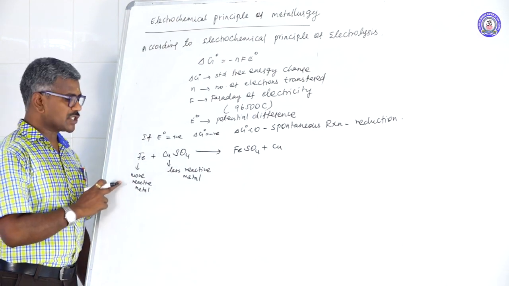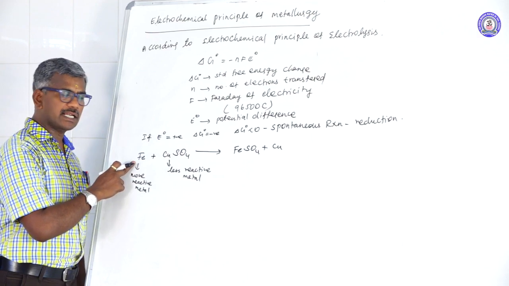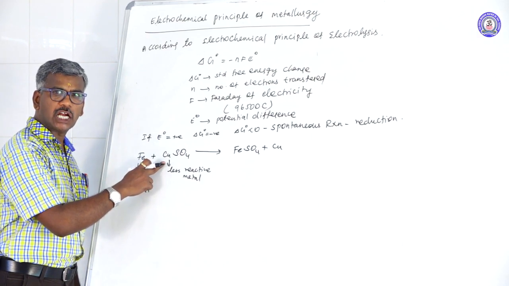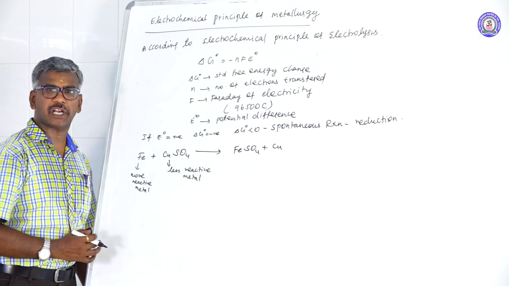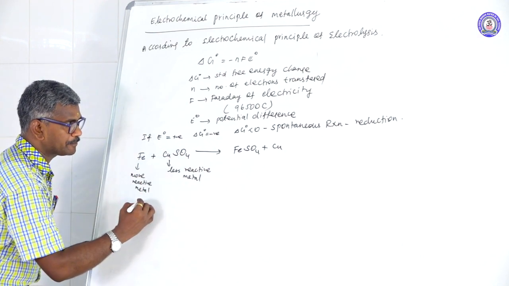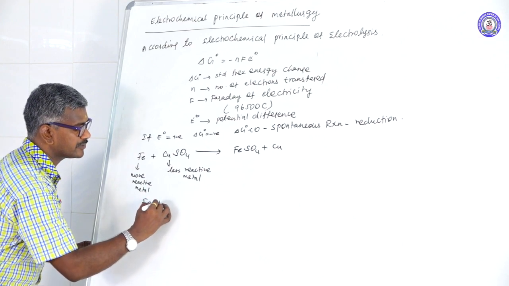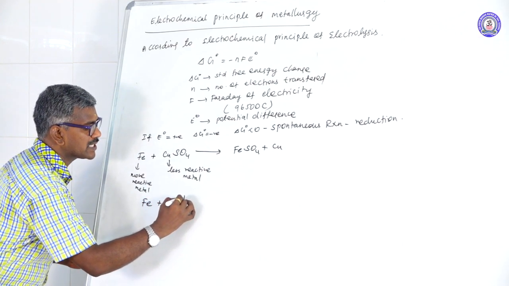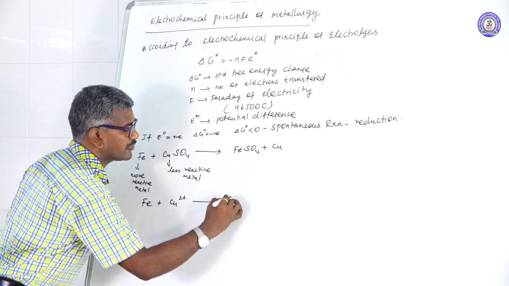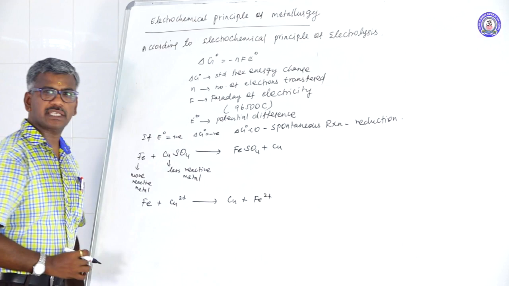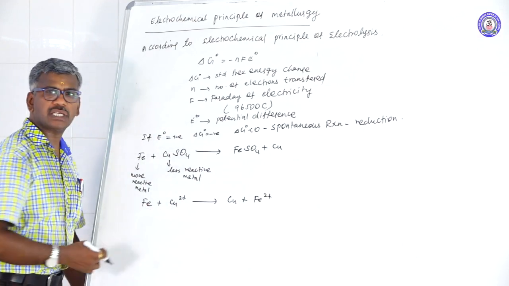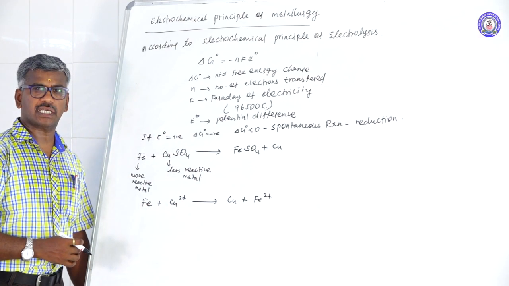The reaction in which a more reactive metal displaces a less reactive metal from its salt is known as a displacement reaction. Here Fe reacts with Cu2+ to form Cu and Fe2+. The ion carrying the positive charge gets deposited at the cathode, which carries the negative charge.